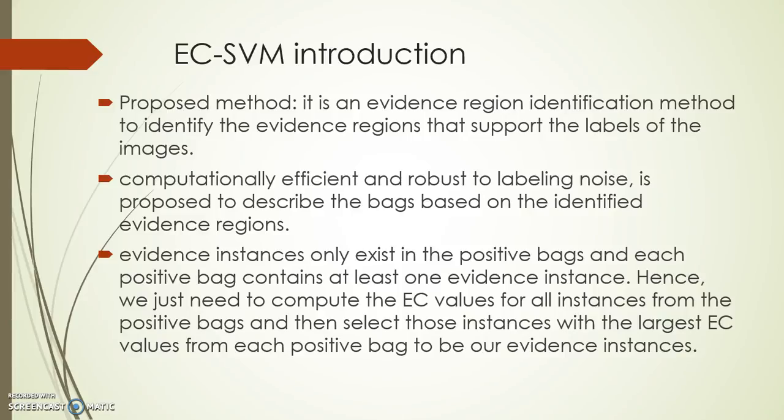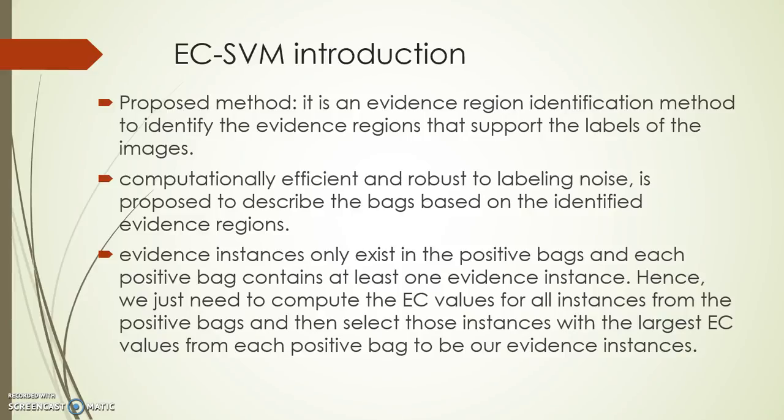So what is ECSVM? The proposed method. This is the method proposed by the author that I am presenting in this report. ECSVM is defined as an evidence region identification method to identify the evidence regions that support the label of the images. A computationally efficient feature representation, robust to labeling noise, is proposed to describe the bags based on identified evidence regions.